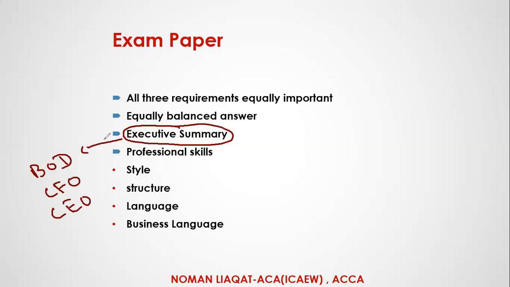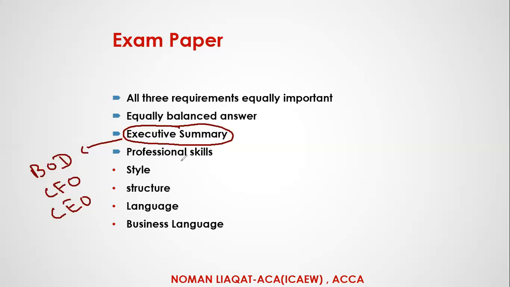Executive summary is not something new. Normally students think that executive summary is something new. No, it is not. It is just a replica of what you have done in your analysis and the rest of the requirements. You do not need to produce any new point in your executive summary.